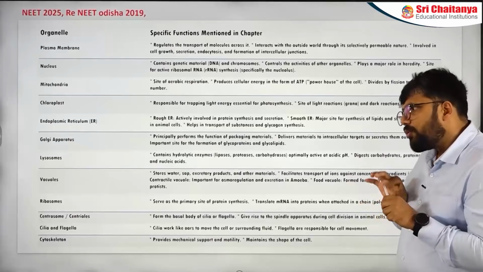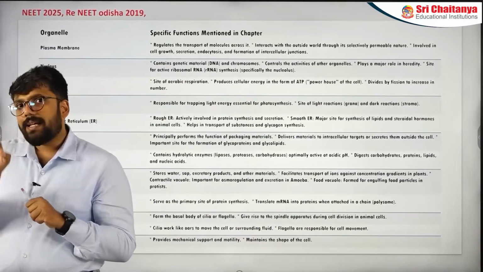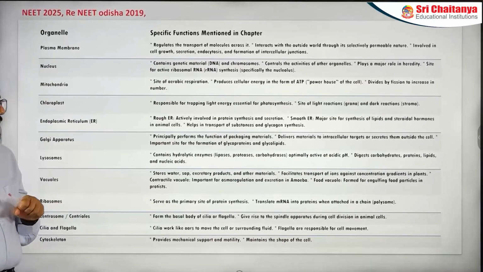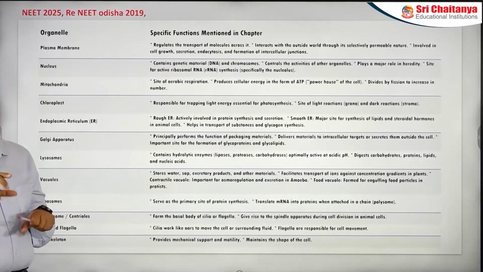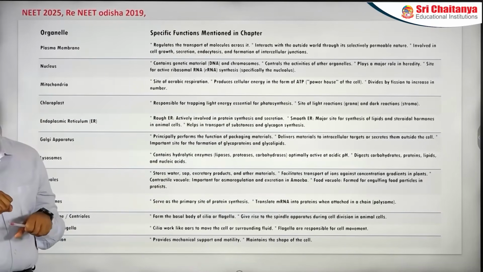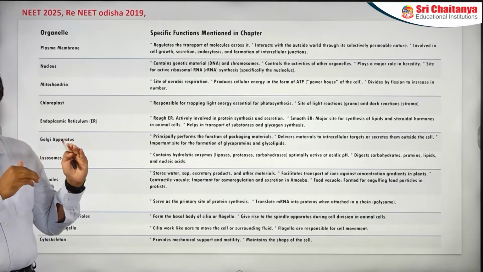Let me take you to NCERT itself and see, is there a pattern available when it comes to NEET questions? If there is a pattern available, we'll find that pattern and we can actually mark those things. So at this particular juncture, I want you to take out your NCERT, have that NCERT in front of you and see where the markings are.